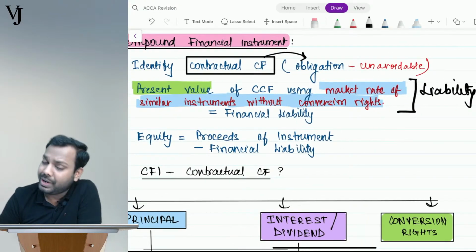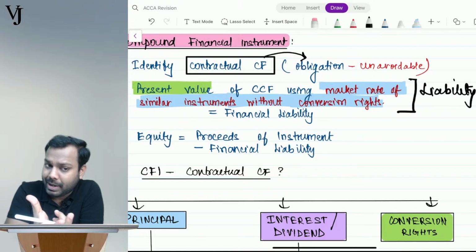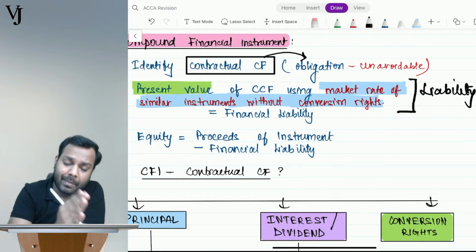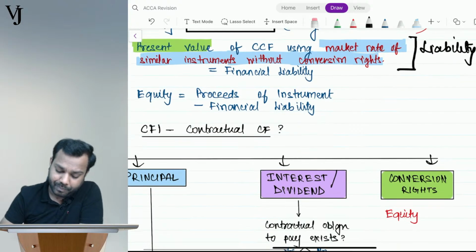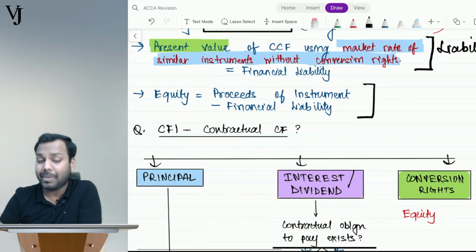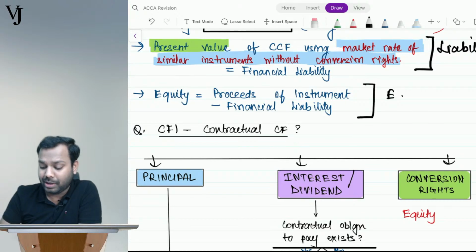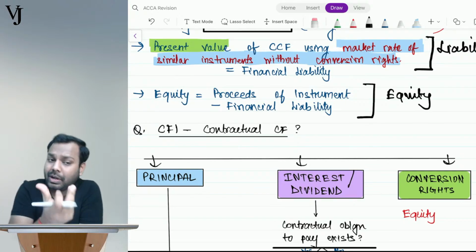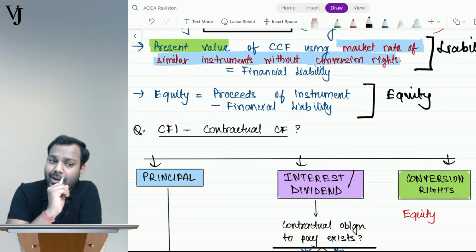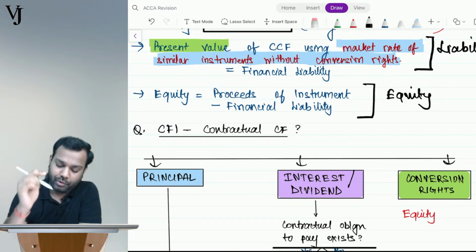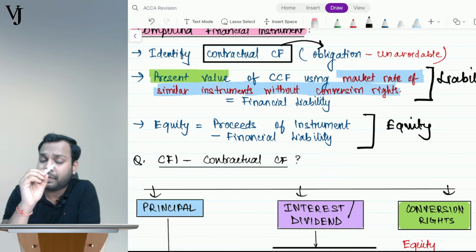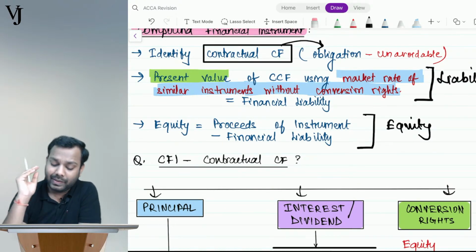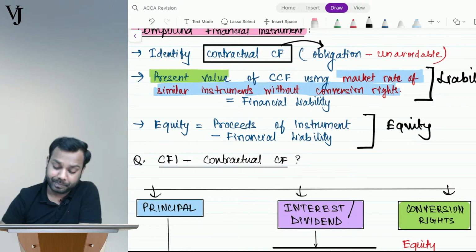Ayush, tell me, is this what we did there as well? We first calculate the whole amount of liability. And we told that whatever is the amount of liability, this is wholly liability. Then whatever remains is my equity. Is this what we did there also? Whatever remains, the balancing figure, was equity. Tell me, Ayush, is this what we did there? So the principles of share based payments with settlement alternative are the same as this one.